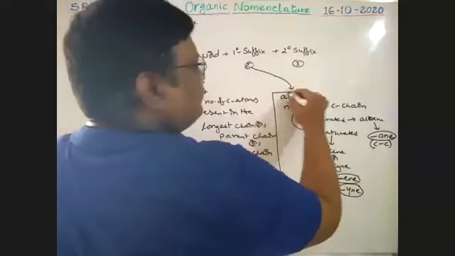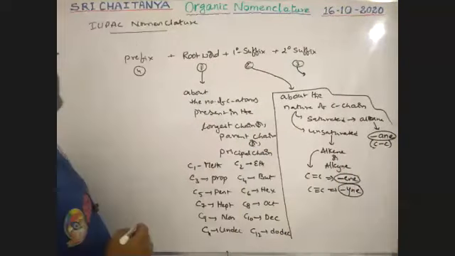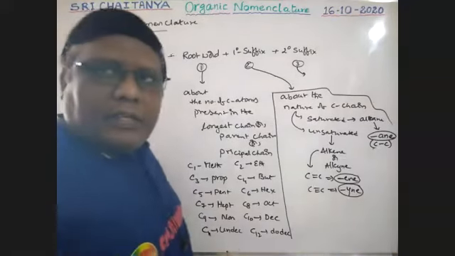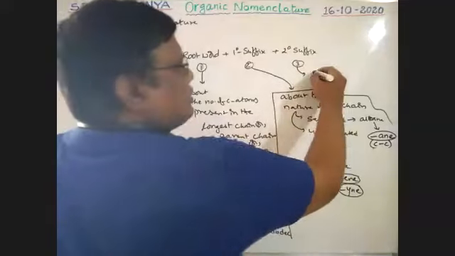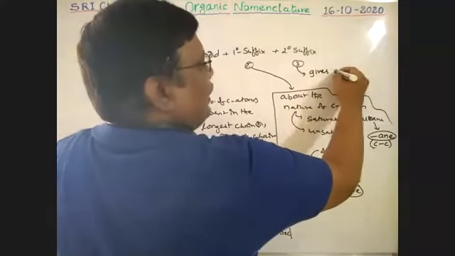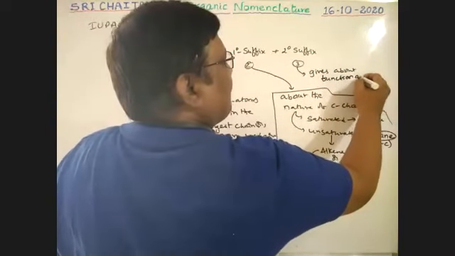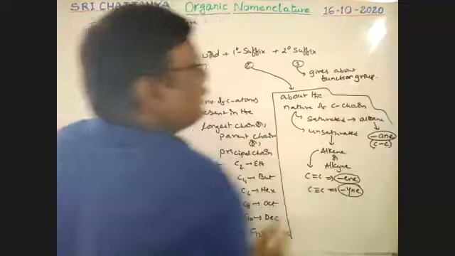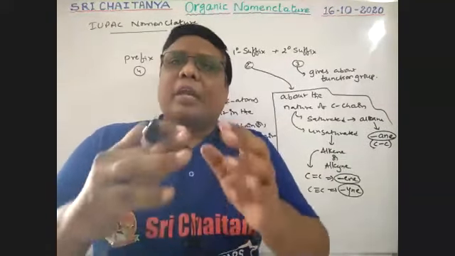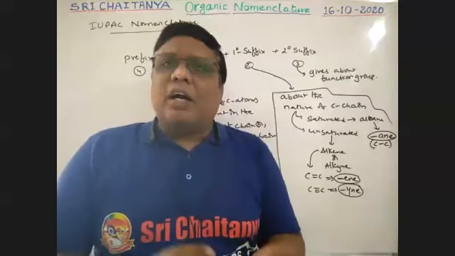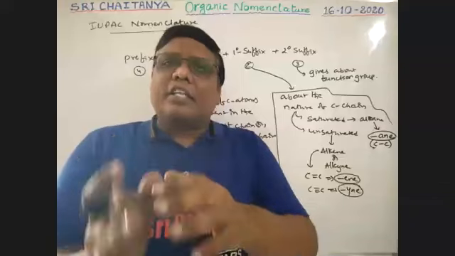Now, about the secondary suffix. What about that secondary suffix? It gives information about the functional group. Sir, what is a functional group? That is the group which decides the chemical properties of the compound, like alcohols, aldehydes, ketones, acids. So those functional groups are there, and the corresponding words are used.